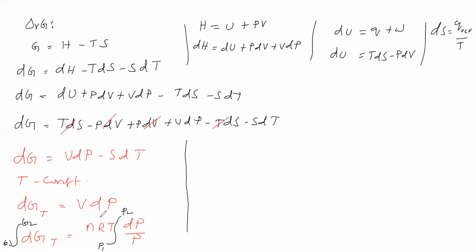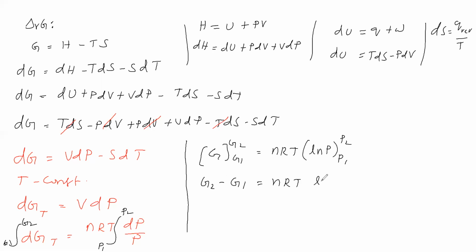Next step. dG on integration gives G, lower limit G1, upper limit G2, equal to nRT, then dP by P on integration gives ln P, lower limit P1, upper limit P2. Substitute the upper limit: G2 minus G1 equals nRT times ln P2 minus ln P1.